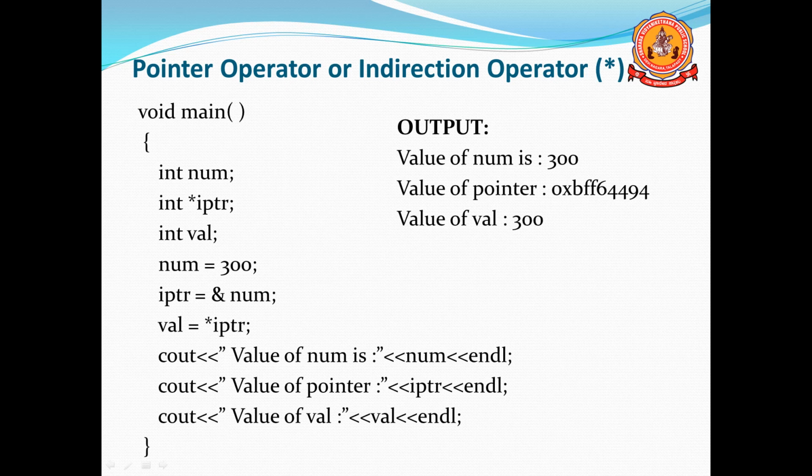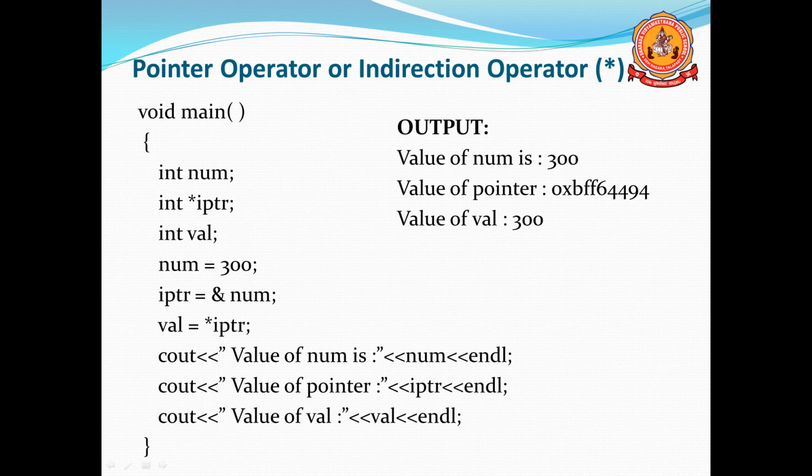That address will be copied to the iptr. val is equal to *iptr. Remember, *iptr means for pointer iptr we assigned the address of num. So in that num variable, the data stored is 300. That 300 is copied to val. So if you see the output, num is 300 and val is 300.